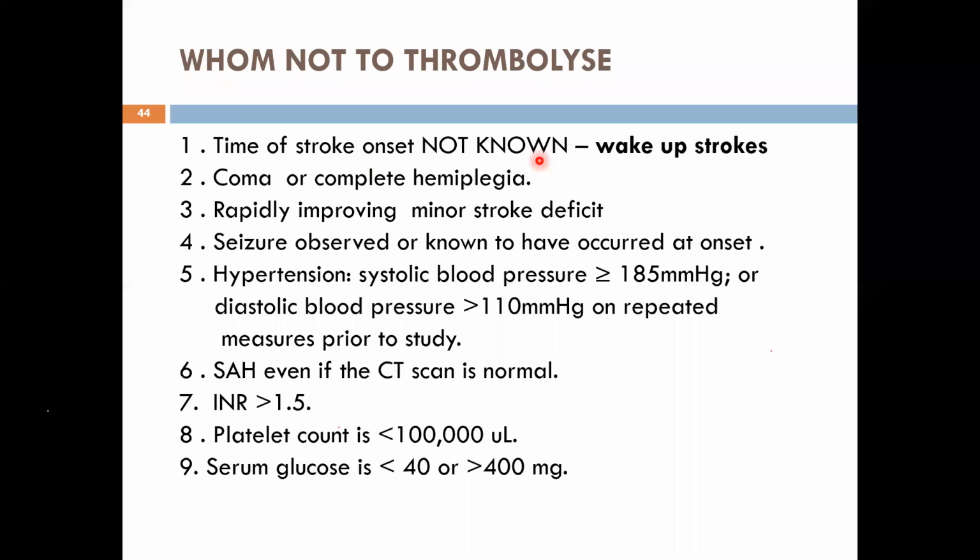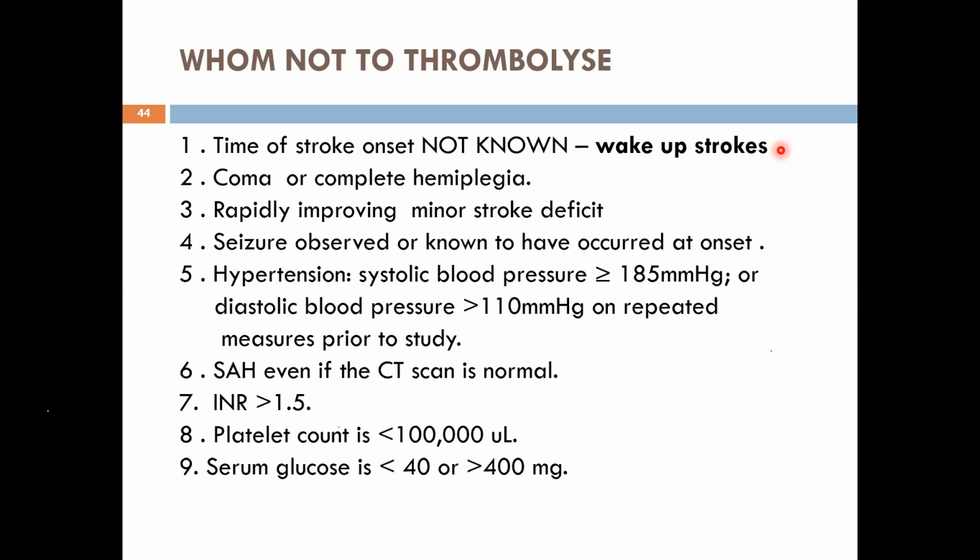So time of onset is not known. The patient wakes up with a stroke. Patient got up at 6:30, previously had gone to bed at 10 o'clock. So you don't know when the patient developed the stroke. So this patient may not be an ideal candidate for IV thrombolysis. Suppose the patient had woken up at 4 o'clock to go to the toilet, was all right, and at 6:30 gets up with a stroke. Then you know it's only 2.5 hours. You still have 2 hours time for thrombolysis. So you may have to work up for thrombolysis. Suppose the patient has a dense hemiplegia or the patient is in coma, there's no purpose. Or if the patient has a stroke and it's improving, then there is no need to thrombolyze.